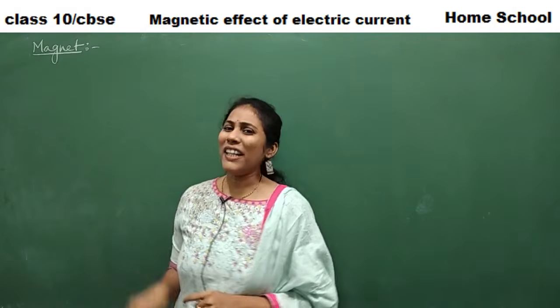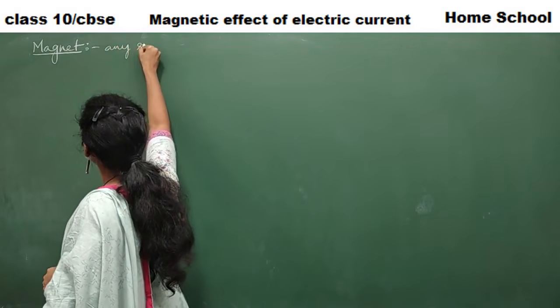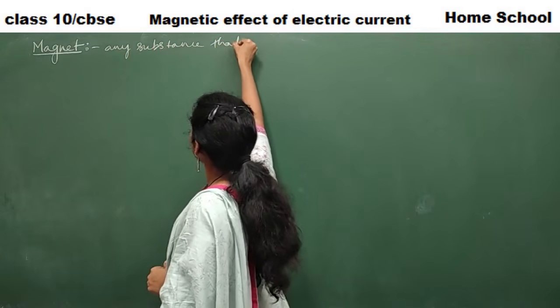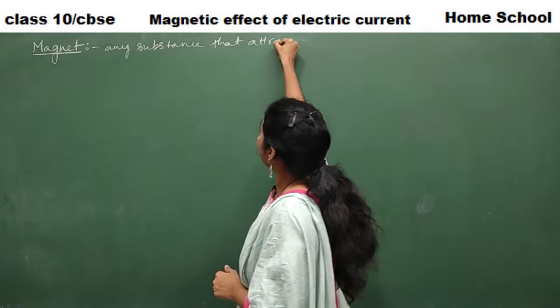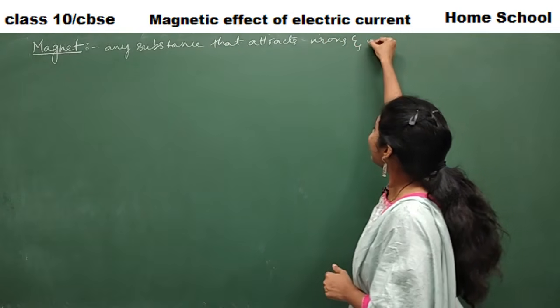Clear? How do you define a magnet here? Say a magnet is any substance that attracts iron and iron containing substances.